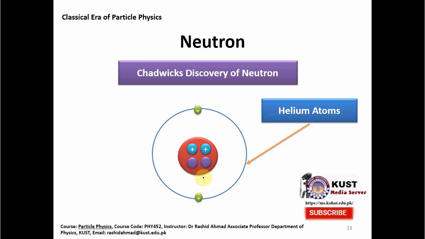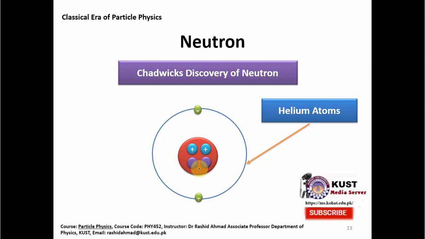That's why electromagnetically they could not be traced. But if you go by mass and measure the mass of the atoms, then you find that there is another particle inside the nucleus, which was called the neutron, and Chadwick discovered it.